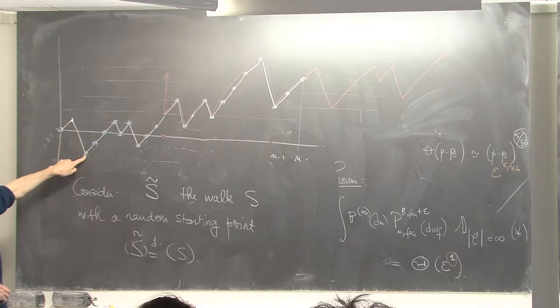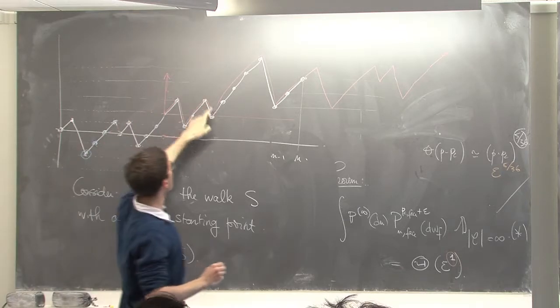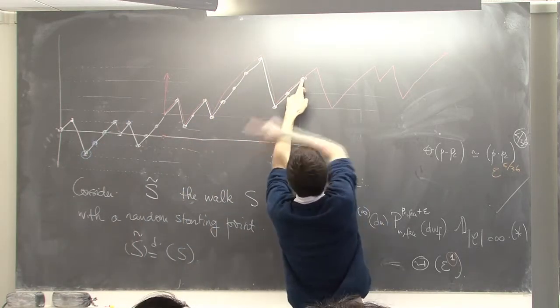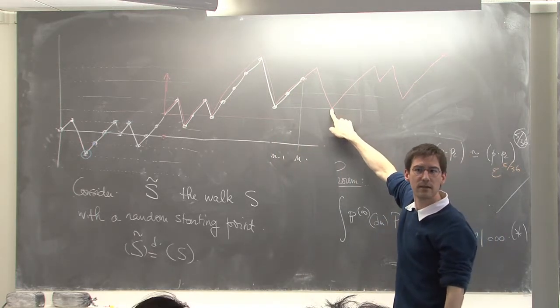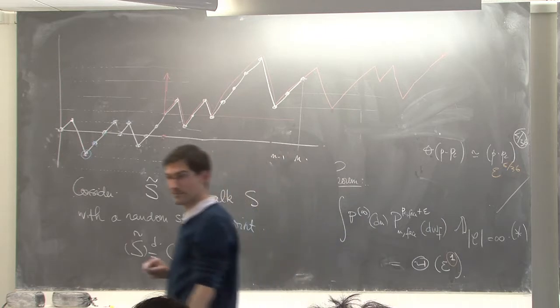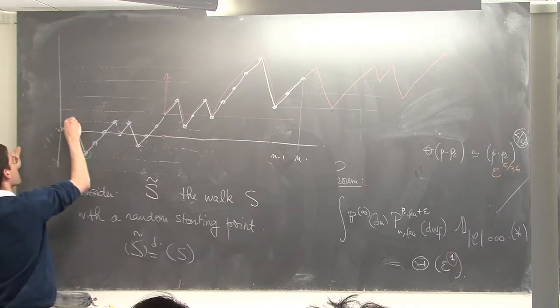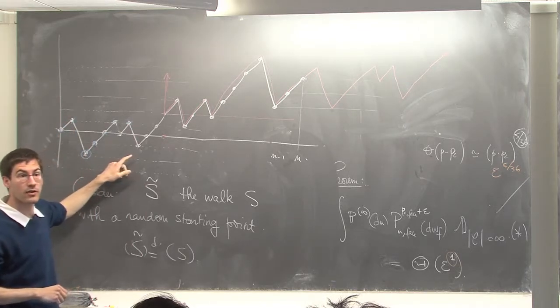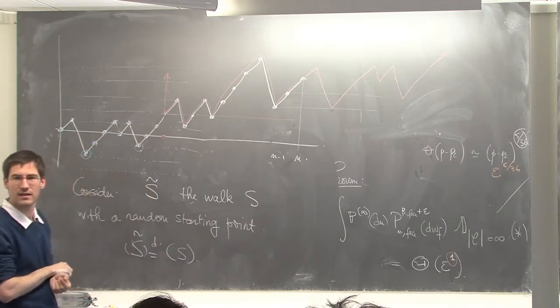Oh, this one, that's the minimum of the walk. Does that work? Yeah, that works. Because if I start the walk here, and I climb up here, and then I have just this and this, okay, I stay positive. Is it the only one? So this one, does it work? No. Not this one. The other minimum is okay. Sorry? The other minimum is okay. This one? Yeah, this one is also okay.